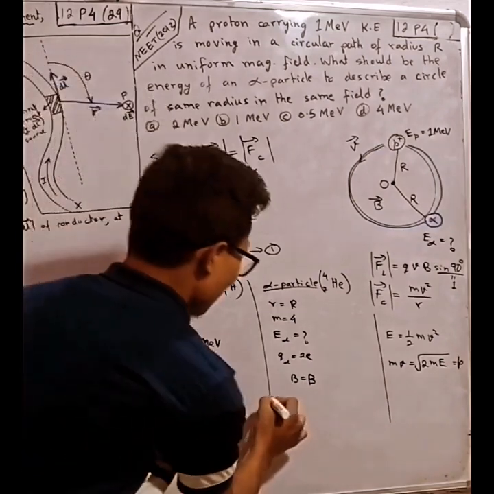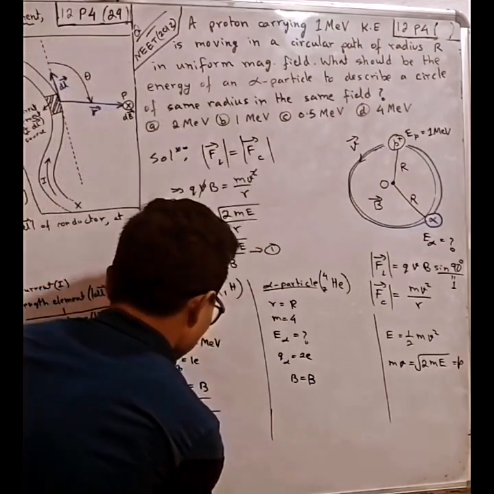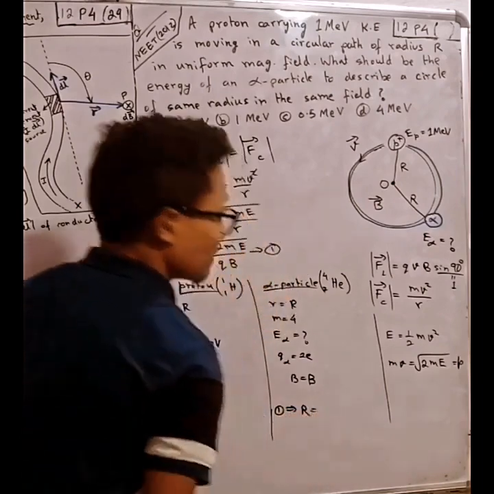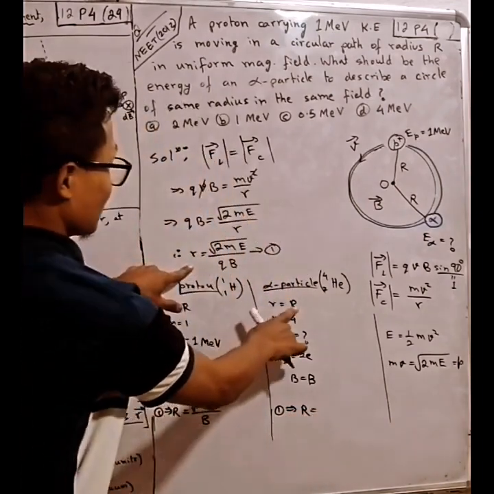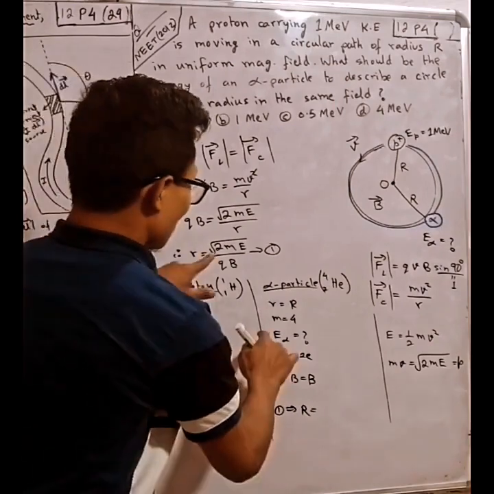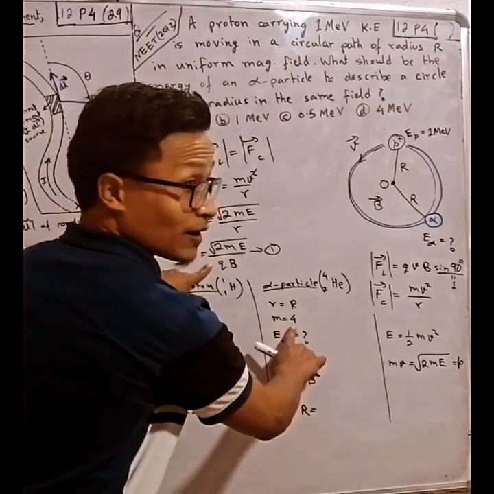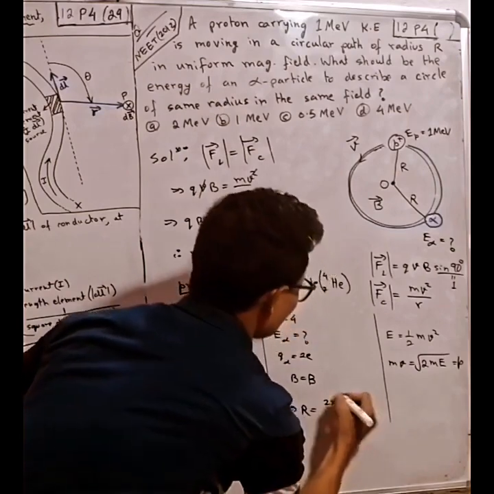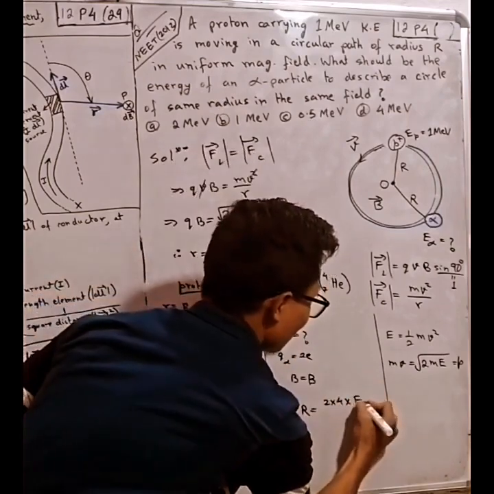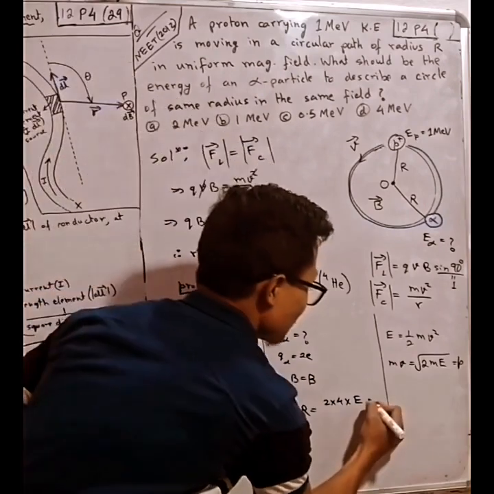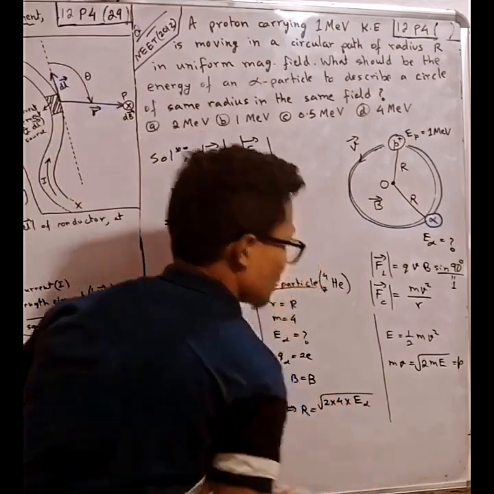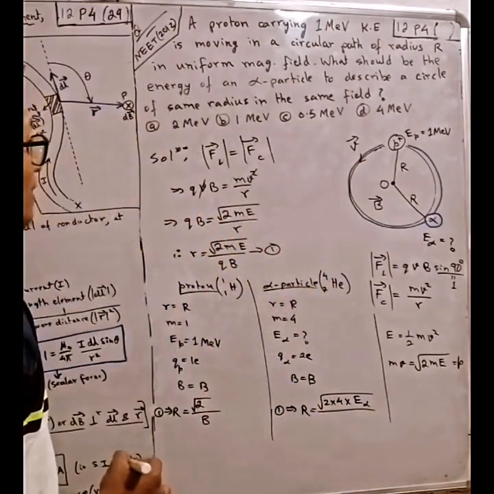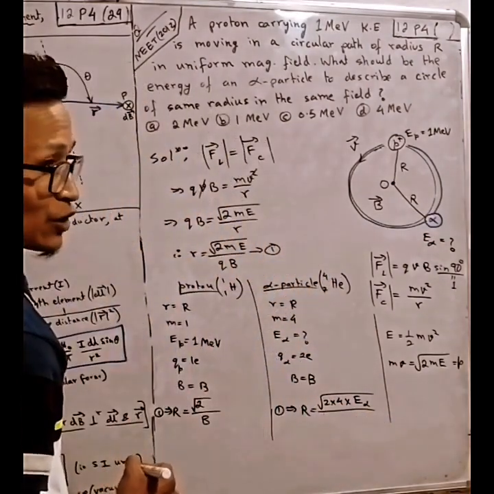So now equation 1 implies R equals, for the alpha particle, the square root of 2 into 4 into E alpha, divided by qB.